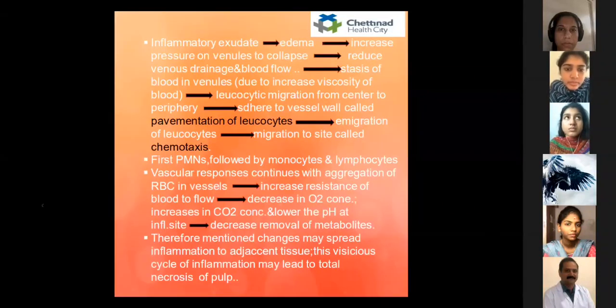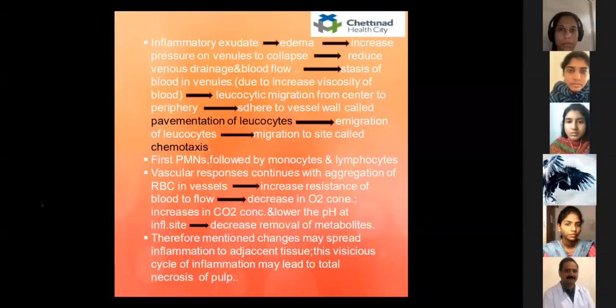So the next, the inflammatory exudate, which produces edema, causes increased pressure on the venules to collapse, and reduces venous drainage and blood flow. The stasis of the blood in the venules, due to the increased viscosity of the blood from the loss of fluid and increased pressure resistance of the venules, causes the leukocytes to migrate from the center of the blood vessels to the periphery. This process is called margination of the leukocytes. After margination, these leukocytes adhere to the vessel walls, and this is termed pavementation of the leukocytes.